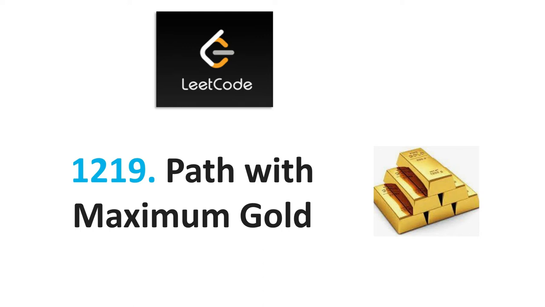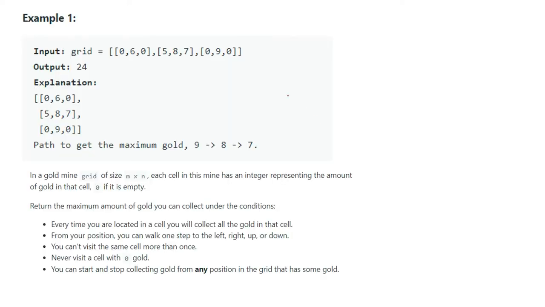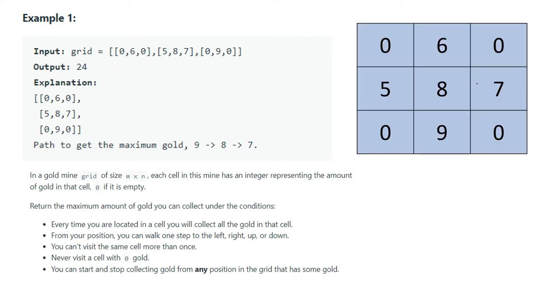Today we will discuss one problem from LeetCode, that is 1219, Path with Maximum Gold. So the problem statement is saying you will be given one grid. So this will be a grid, 0 6 0 5 8 7 0 9 0, you can see from here. And here each and every number represents the amount of gold.